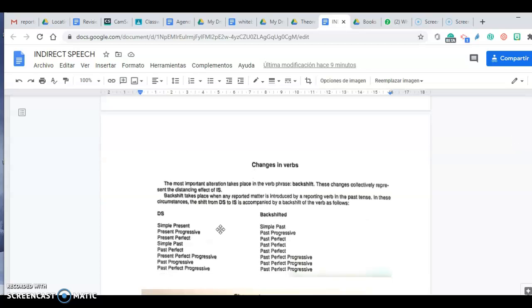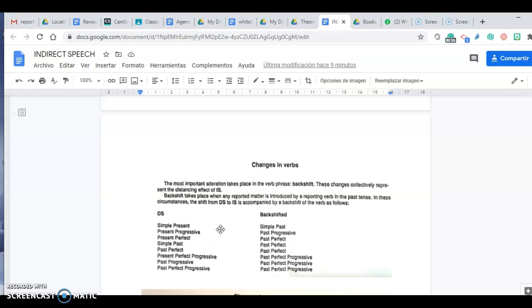But I want to focus here on backshift, on the concept of backshift, which is very interesting. I mean, you know what it is. It is the first thing you learn when you learn reported speech, how to make the process of reported speech. But what is it? Here I will read. The most important alteration takes place in the verb phrase: backshift.